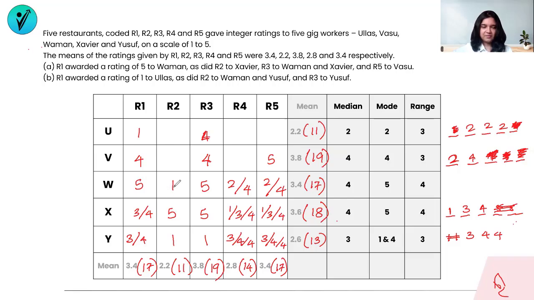Out of 11, 5, 6, 7 are gone. So I'm left with 4 to fill up with these 2 blocks. How can I fill up 4 with these 2 blocks? My only choices for this block is either a 2 or a 4. I cannot have all 4 here and a 0 here. So clearly this block is going to be filled up with a 2.